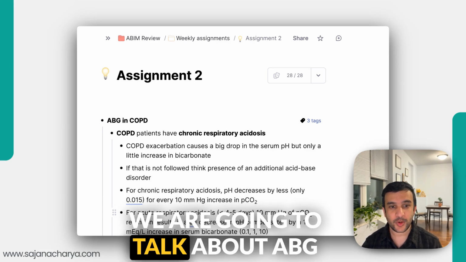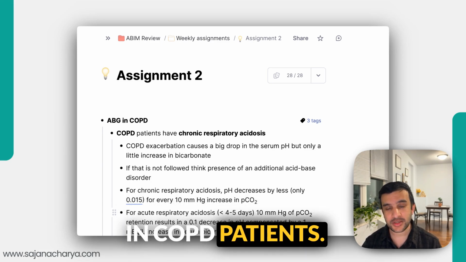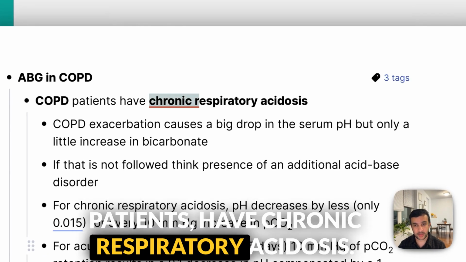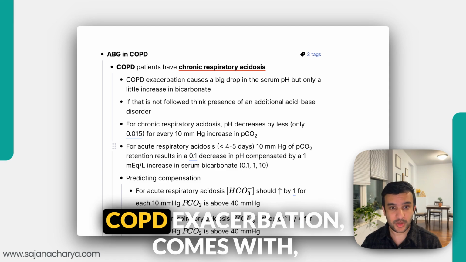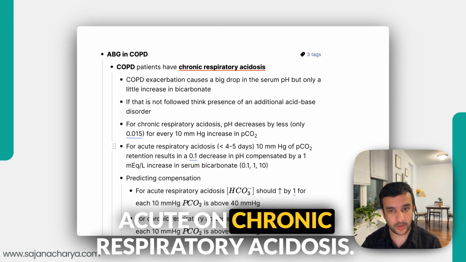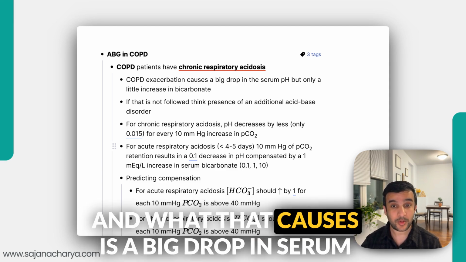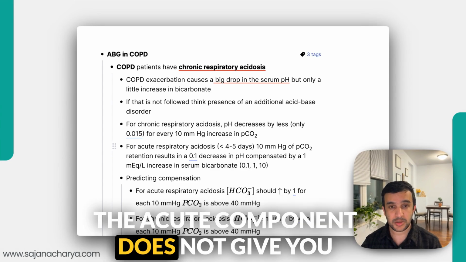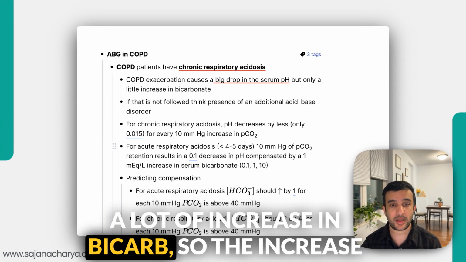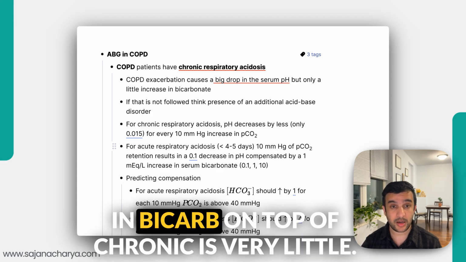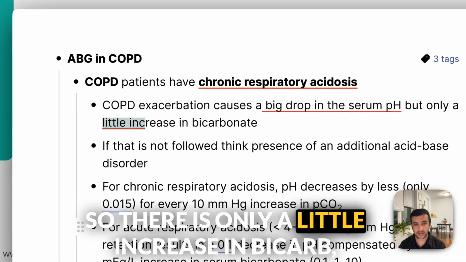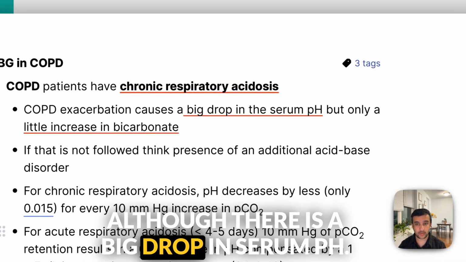We are going to talk about ABG and COPD patients. The first thing to note here is that COPD patients have chronic respiratory acidosis. COPD exacerbation comes with acute on chronic respiratory acidosis, and what that causes is a big drop in serum pH. But because this is acute on chronic, the acute component does not give you a lot of increase in bicarb. So the increase in bicarb on top of chronic is very little. So there is only a little increase in bicarb, although there is a big drop in serum pH.